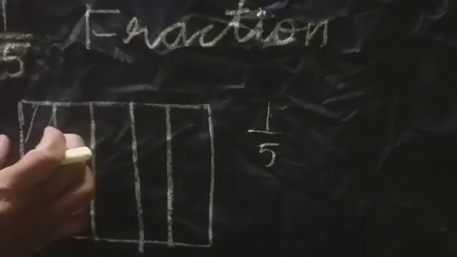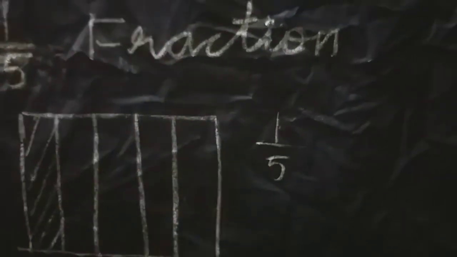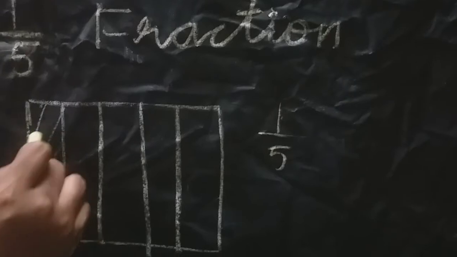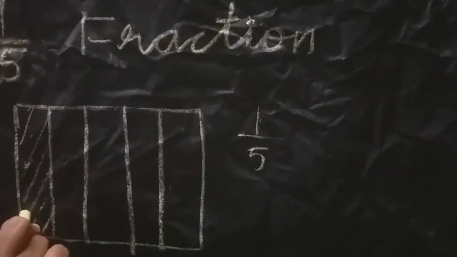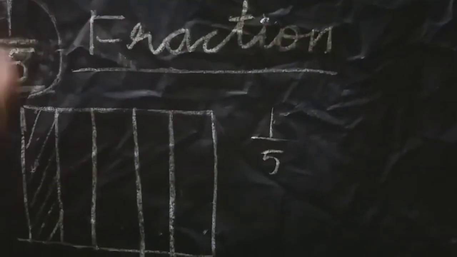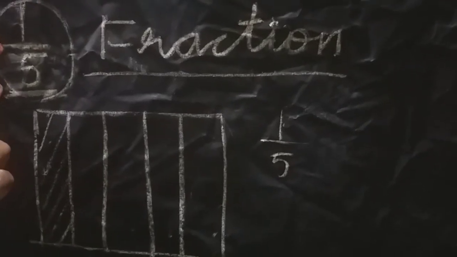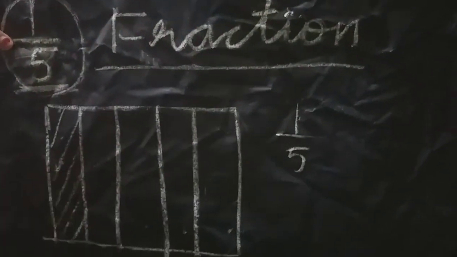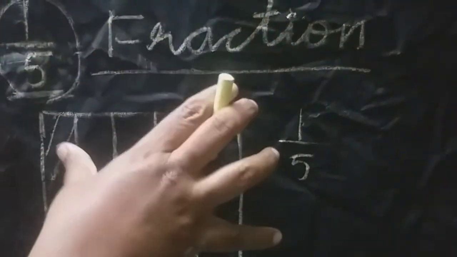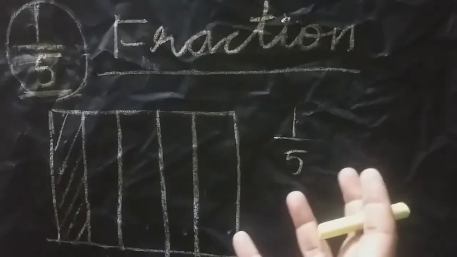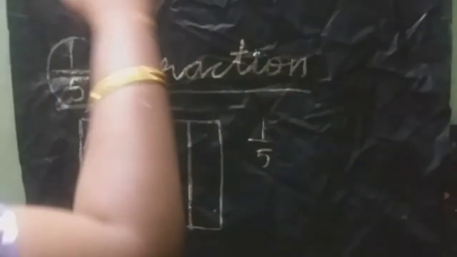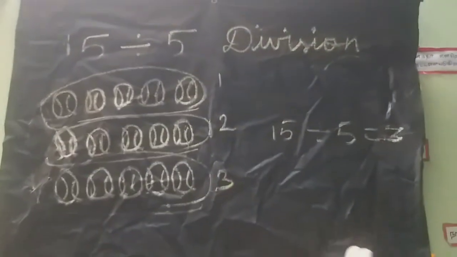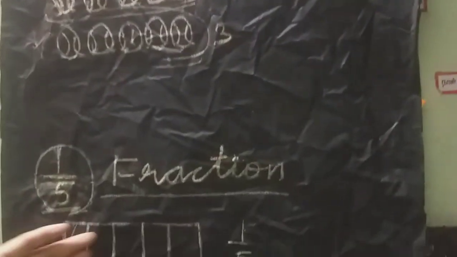So here one part out of 5 equal parts. Here 1/5 means one part out of 5 equal parts. So a fraction is a number that stands for a part or parts of objects. One object is divided into some equal parts, that is a fraction. In division, more objects are divided into many parts. This is a fraction.